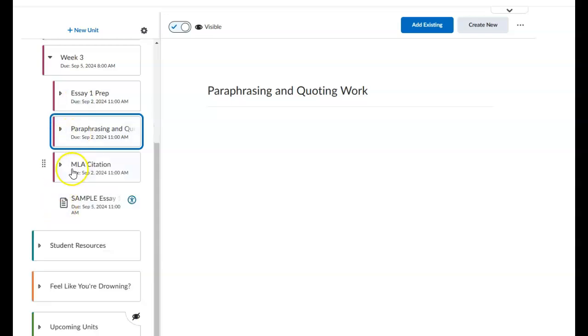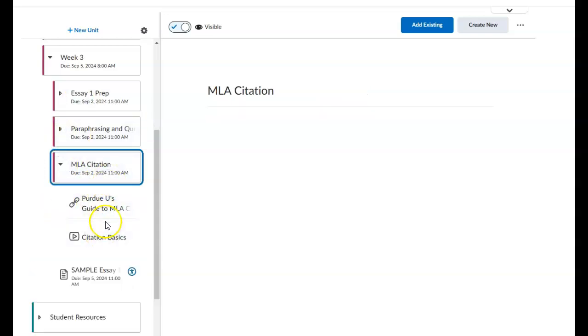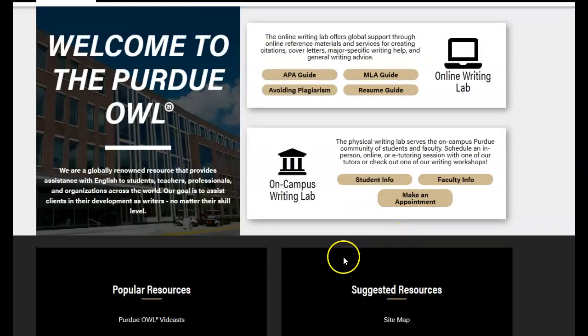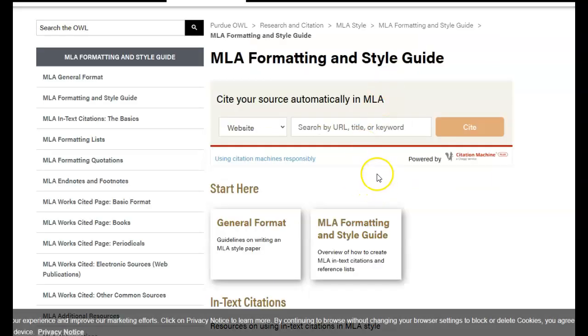As always, these folders open and close. MLA citation, two things. One, a video that I put together for you, and then Purdue University's Guide to MLA Citation. This is my go-to when I have to be reminded of how to cite something. You come here, it's Purdue's Online Writing Lab. They've always maintained a really great online set of resources. Click the MLA guide, that's what we're doing.